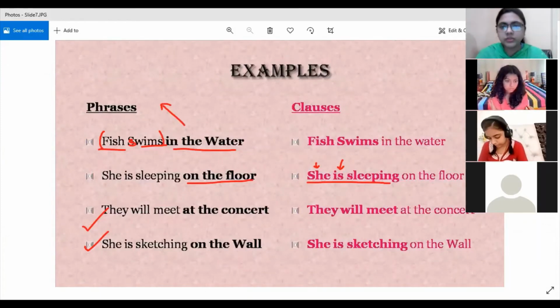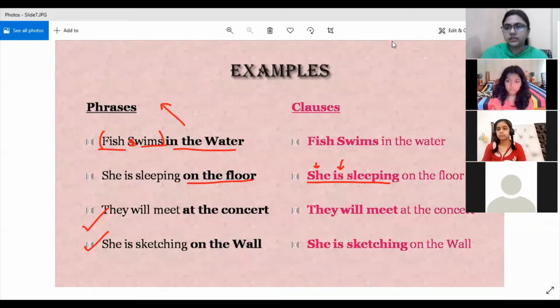All right, so I hope this thing is clear because you people are able to answer the questions also. So we'll move forward.